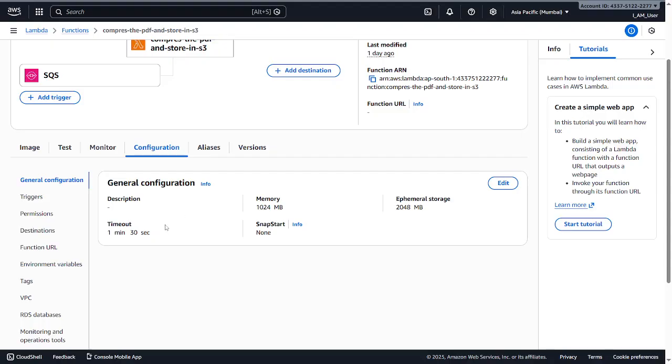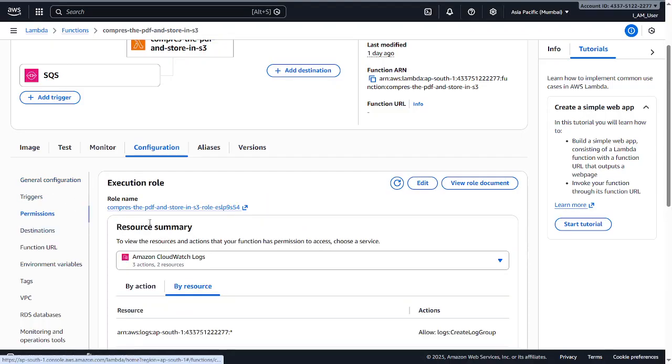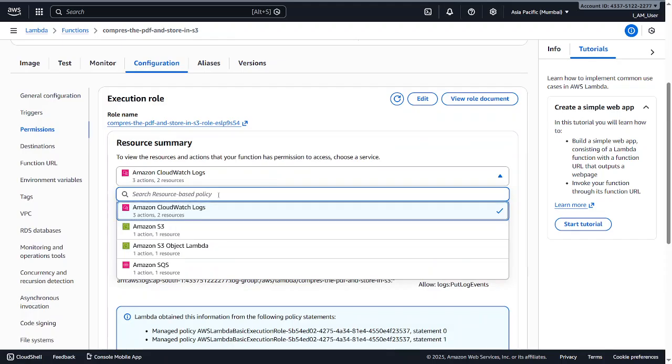Be careful while doing this. After that, you go to permissions, which is very important, and you're going to add the permissions, like